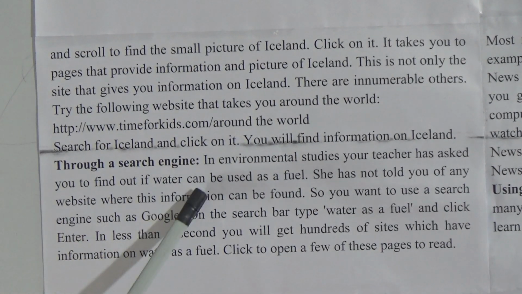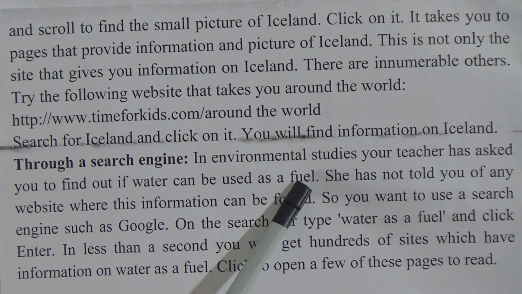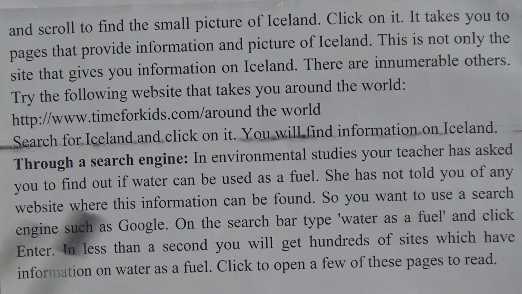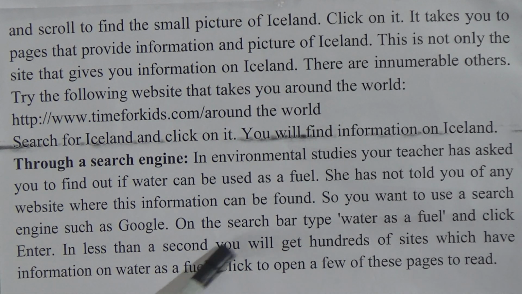In environmental studies, your teacher has asked you to find out if water can be used as a fuel. She has also told you of a website where this information can be found. So, you want to use a search engine such as Google. I have already told you that Google is the best search engine here. On the search bar, type water as a fuel and click enter. In less than a second, that means within a second, you will get hundreds of sites which have information on water as a fuel. Click to open a few of those pages to read.